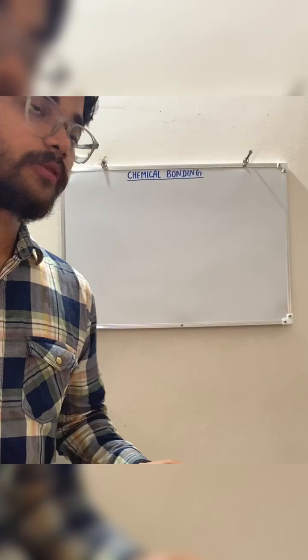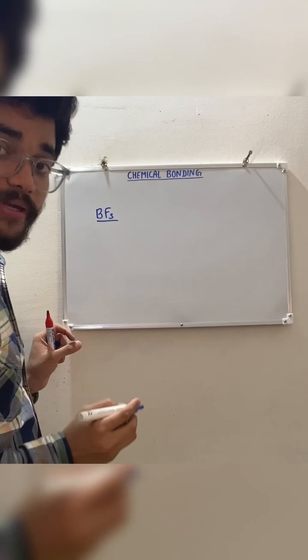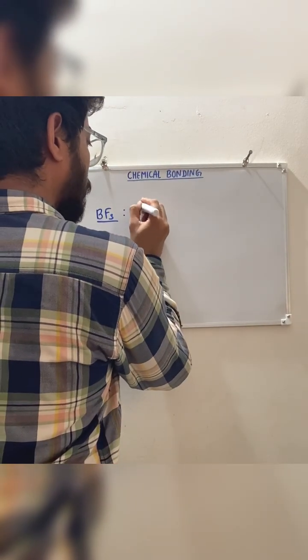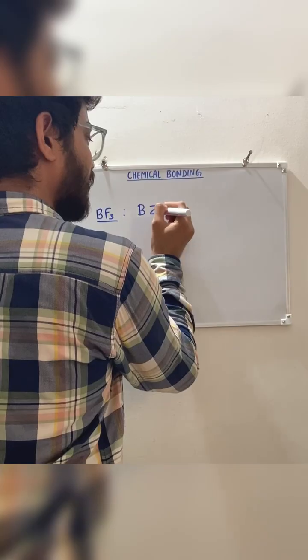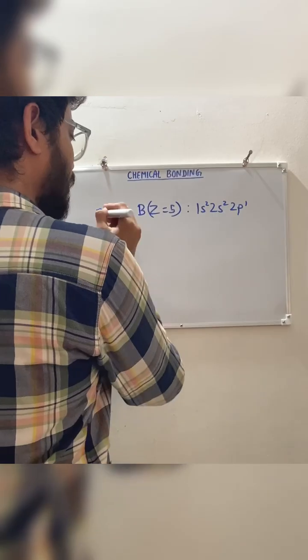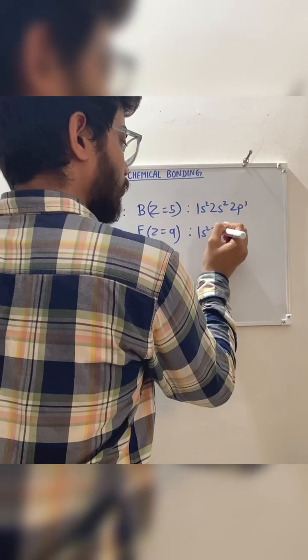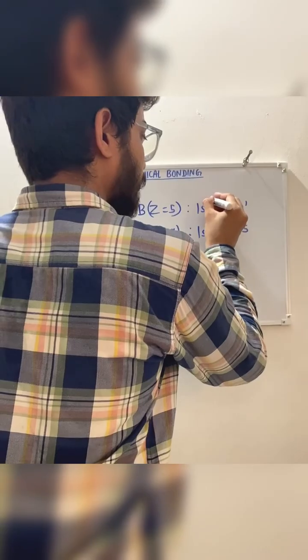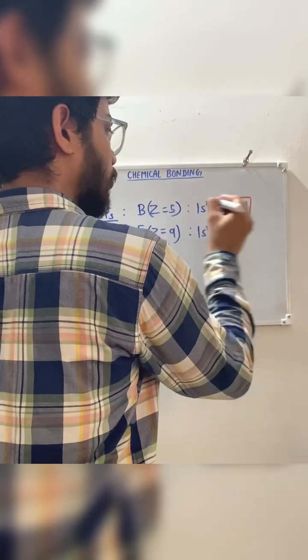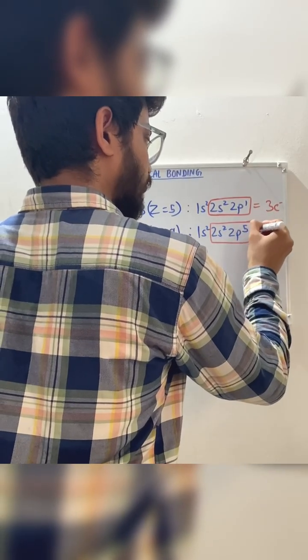For example, BF3, right? So in BF3, boron atomic number is what? 5. It means 1s2, 2s2, 2p1. And fluorine atomic number is 9. It means 1s2, 2s2 and 2p5. Got it? So the valence shell electrons of boron are 3 electrons, and the valence shell electrons of fluorine are what? 7 electrons, right?